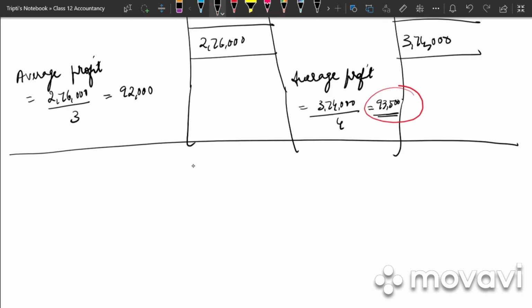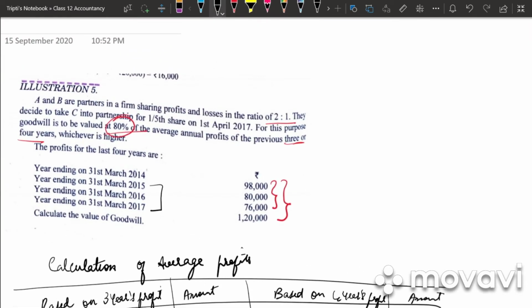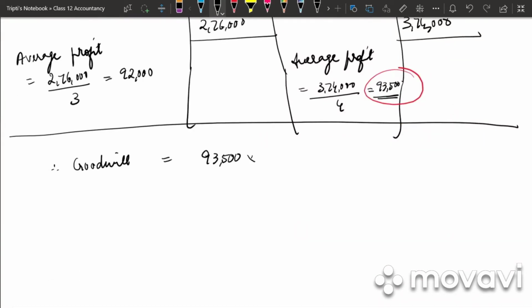Next line, therefore goodwill is equal to, we will be calculating goodwill on whichever year's profit is more. They have told us 80% of average annual profit of previous 3 or 4 years, whichever is higher. So 93,500 into 80 by 100. So how much is it? 74,800 is the value of goodwill. Clear?